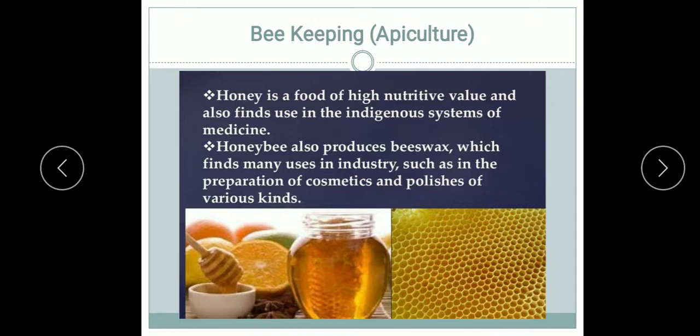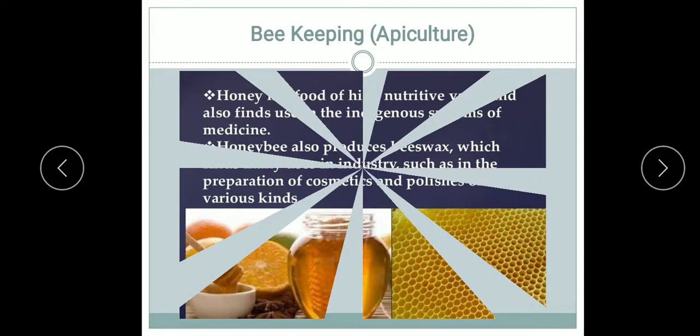It is used for treating various diseases of stomach and liver such as indigestion, dysentery, vomiting, etc. Honeybee also produces beeswax, which finds many uses in industries such as in the preparation of cosmetics and polishes of various kinds. So these are the products of apiculture: honey and honeybee wax, or beeswax as we call it.